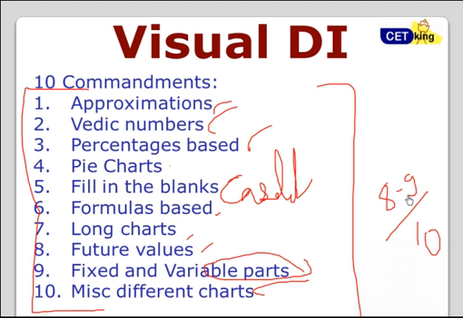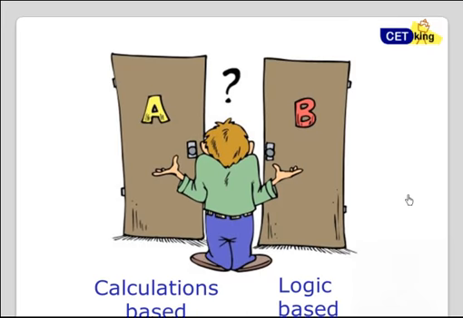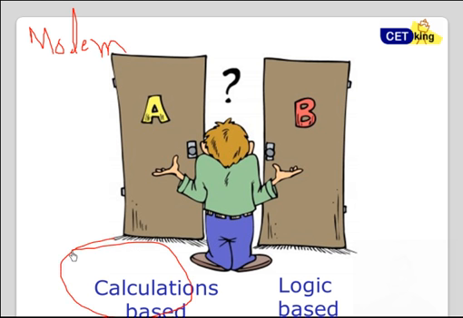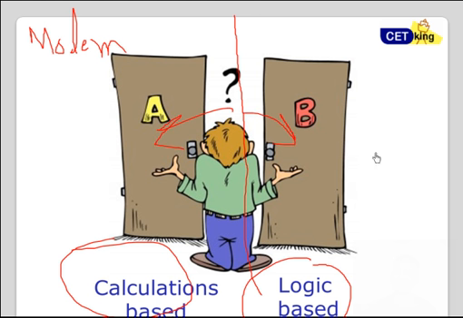Now, that's the important slide here. Most coaching institutes focus on calculation-based DI, but the modern-day DI which is coming in the exams has evolved. It's now almost 50% calculation-based and 50% logic-based DI. So half in the exams: 50% is going to be based on calculation and 50% on logic.